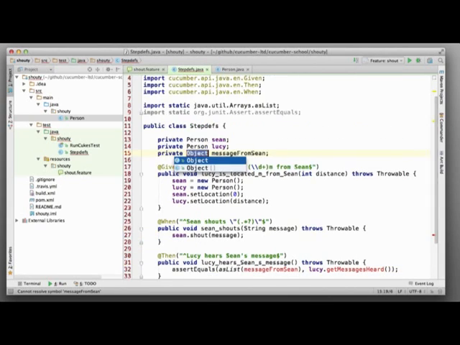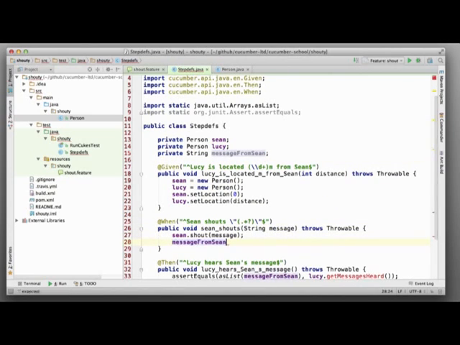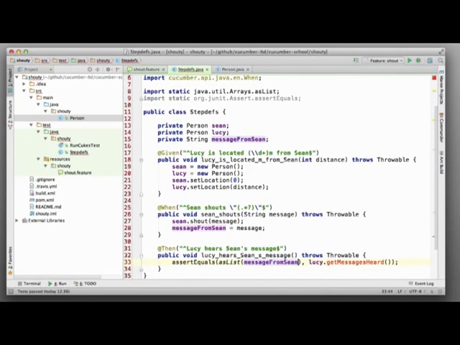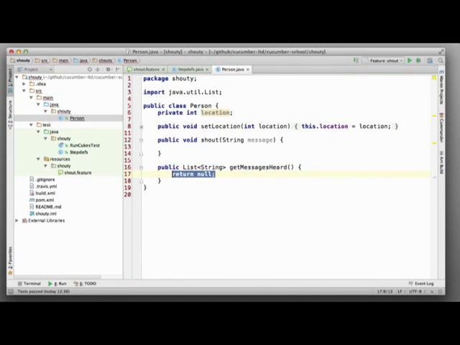We can record what Sean shouts by storing it in an instance variable as the when step runs. This is a common pattern to use in Cucumber step definitions when you don't want to repeat the same test data in different parts of a scenario. Now we can use that value in the assertion check. We also need to add a messages heard method to our person class. Let's do that now.